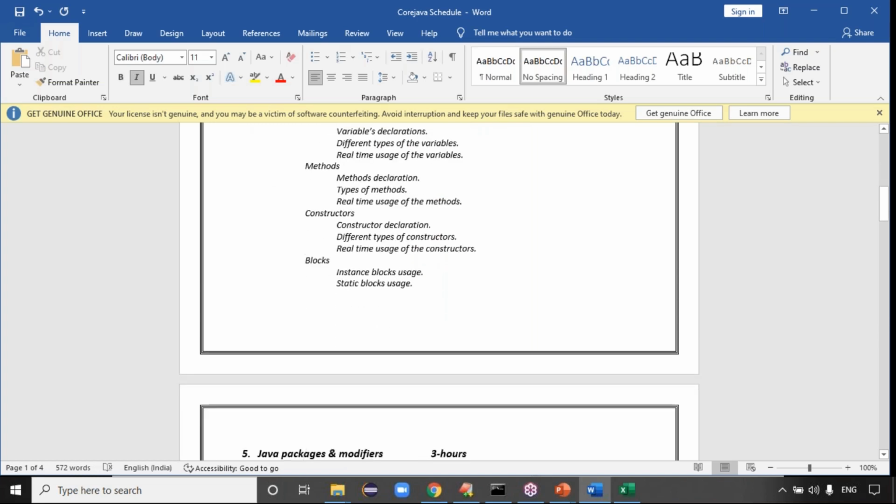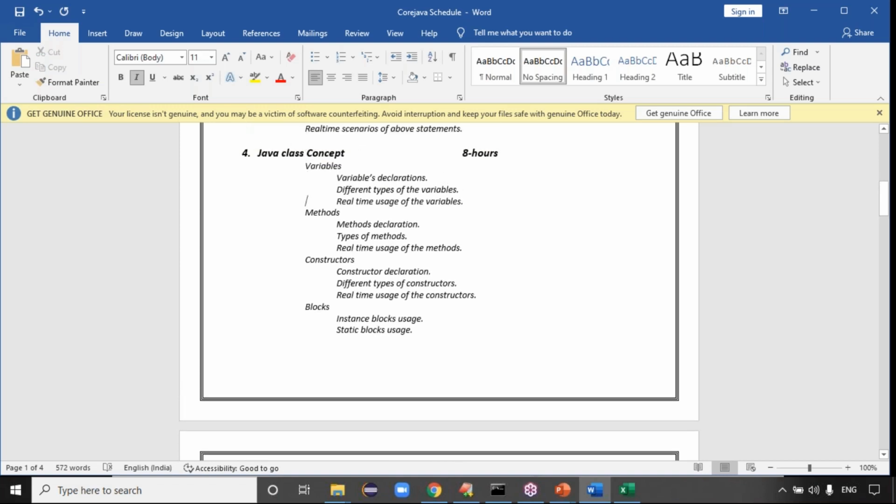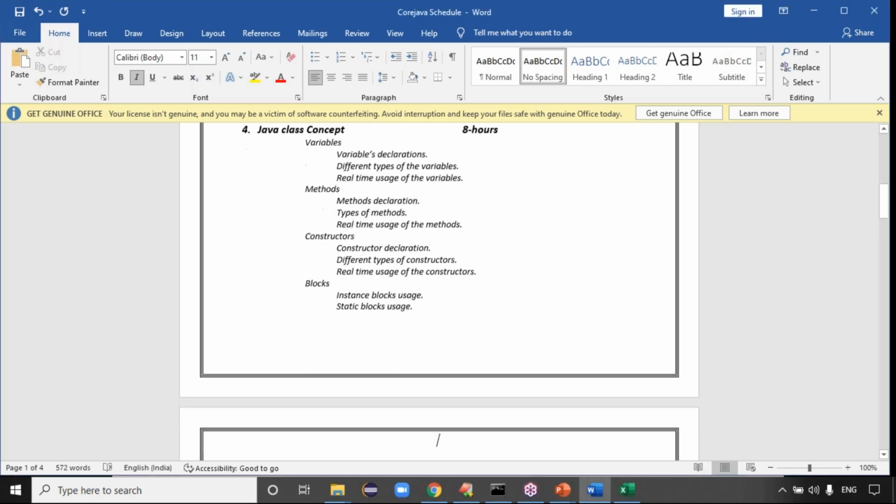And the real-time usage of the constructor, real-time usage of the methods. If I say the word real-time usage, then while discussing these concepts I have to tell the real-time usage. If I didn't, then immediately you can ask the question, sir, in the demo class you said real-time usage, but we didn't discuss it. You can question me, guys, it's not a problem. Yes or no? Yeah, every topic will go for the real-time usage, guys.